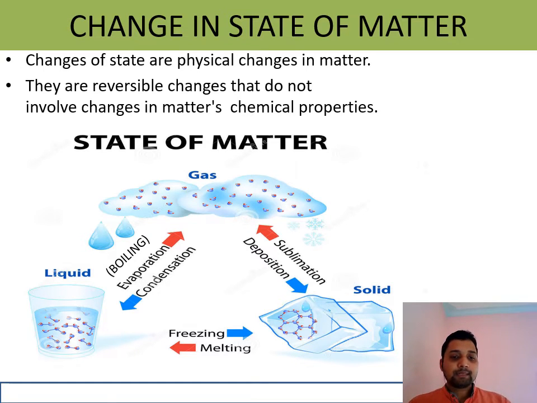So, state of matter. Here we'll get six types of state change. The first one is solid to liquid. When a solid particle absorbs heat, when any object in solid state gains heat, gradually its intermolecular force of attraction decreases, intermolecular space increases. So gradually solid changes to liquid. The process by which solid changes to liquid is called melting. And the fixed temperature at which solid changes to liquid is called melting point.